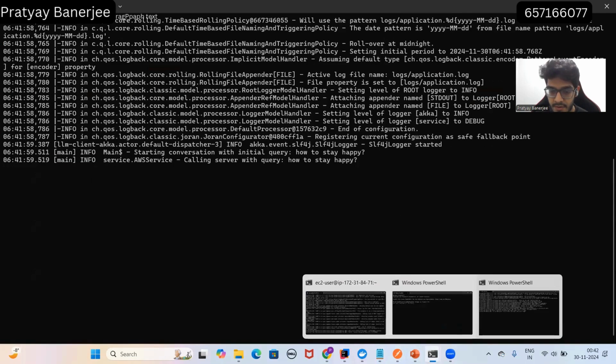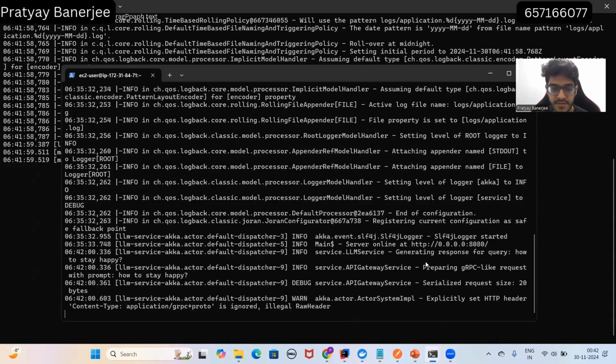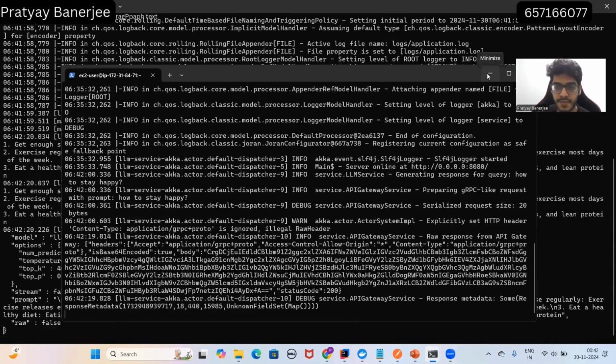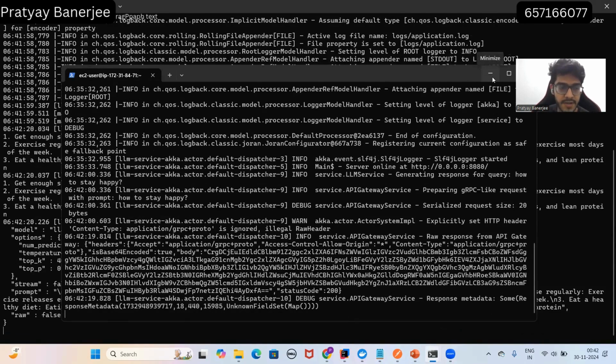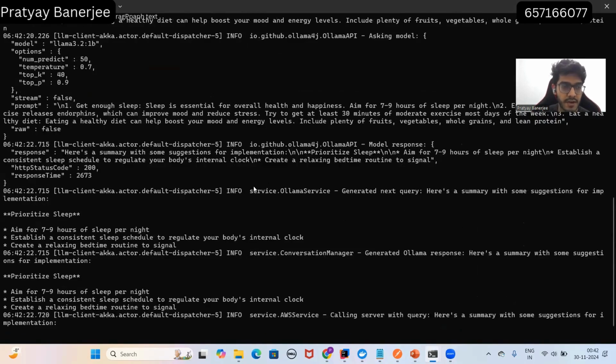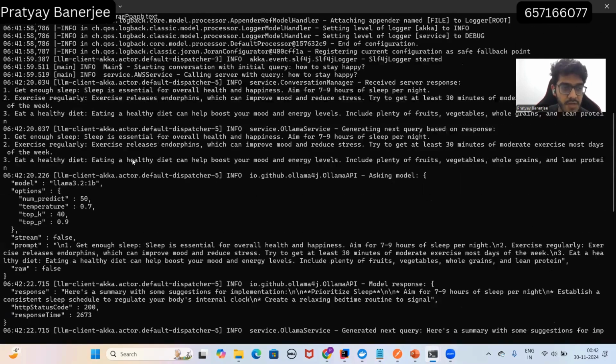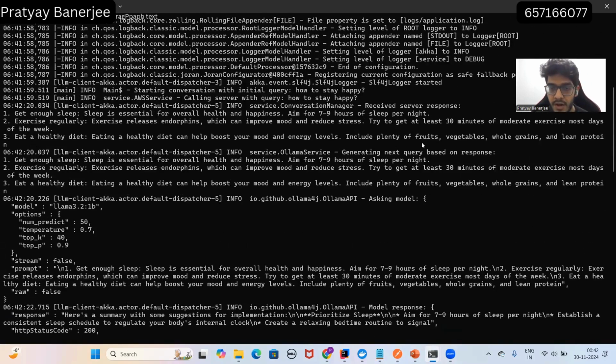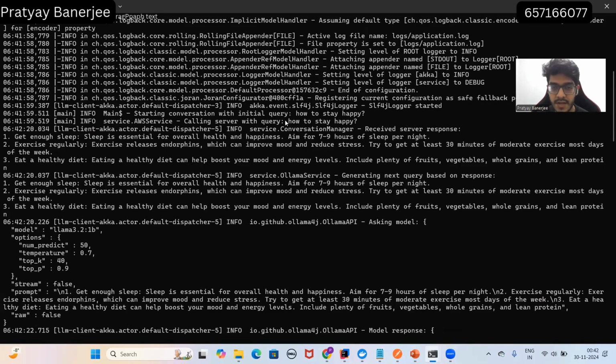And if we go to the server, it has also received the request "how to stay happy." This is how the server will send the response. Here, if you can see, these are the logs. This is the "how to stay happy" that the user has provided.